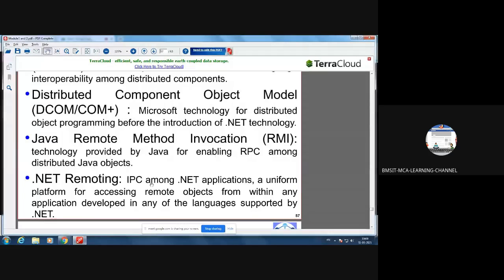It is used to implement IPC within the context of the .NET framework. It's a uniform platform for accessing remote objects from within any application developed in any of the languages supported by .NET. See, you need to understand the limitation of .NET remoting is that it can deal with only .NET objects. Then similarly, RMI.